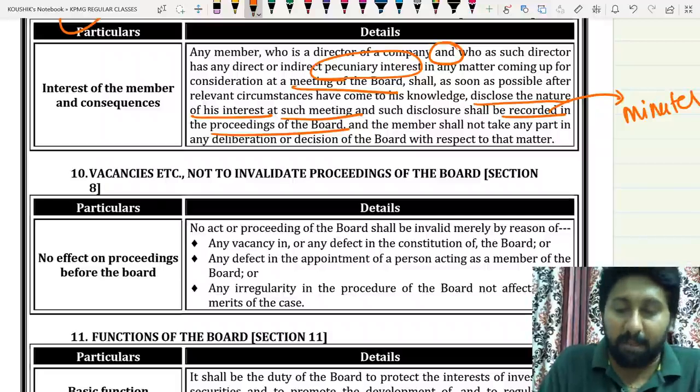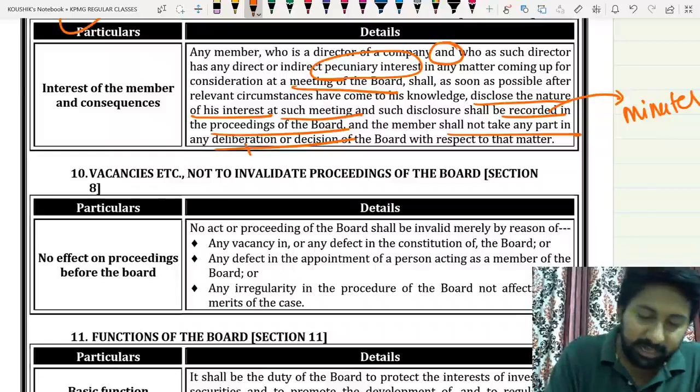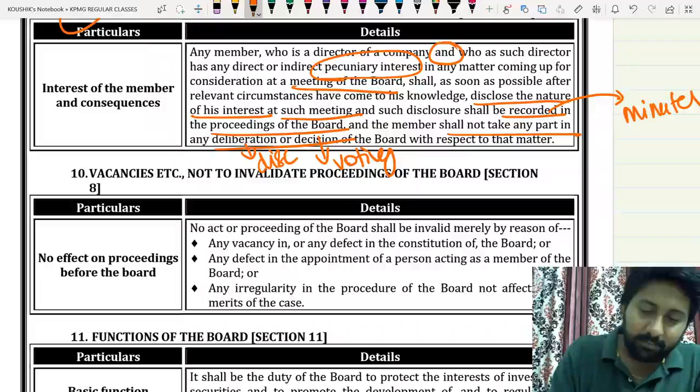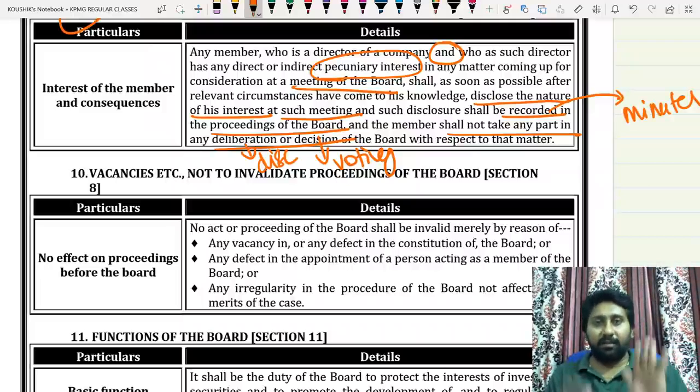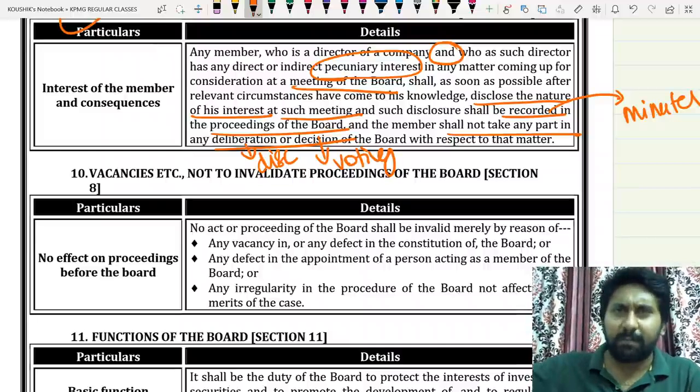Okay, and the member shall not take part in deliberations or decision of the board. Deliberation means discussions in the board. Decision means voting with respect to that matter. The same we will see also in companies, the quorum concept.